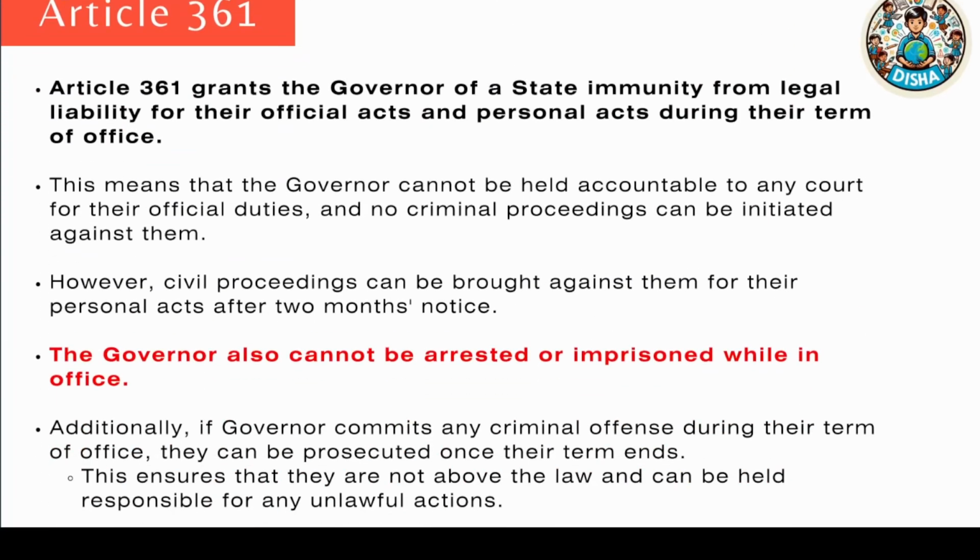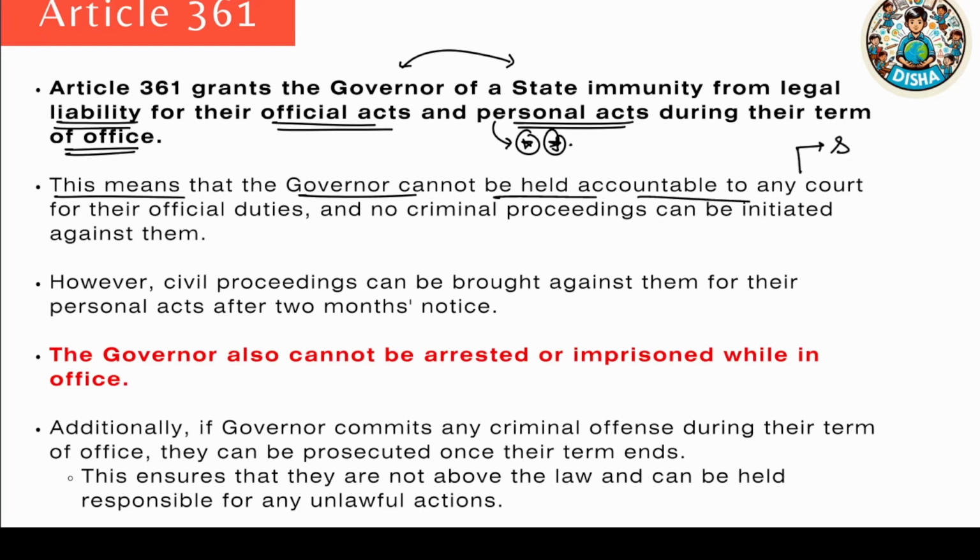So Article 361 grants the governor of a state immunity from legal liability for their official acts and personal acts during their term of office. So even for their personal acts, they cannot be arrested or prosecuted criminally. This means the governor cannot be held accountable to any court. Any court means even the Supreme Court, for their official duties, and no criminal proceedings can be initiated against them.